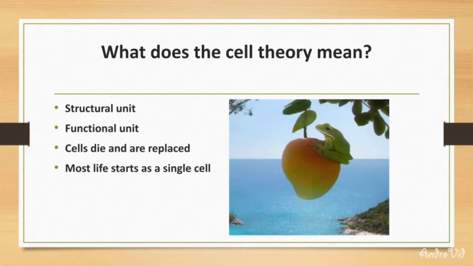The frog requires food that is digested by the enzymes. So digested food is absorbed by the cell.